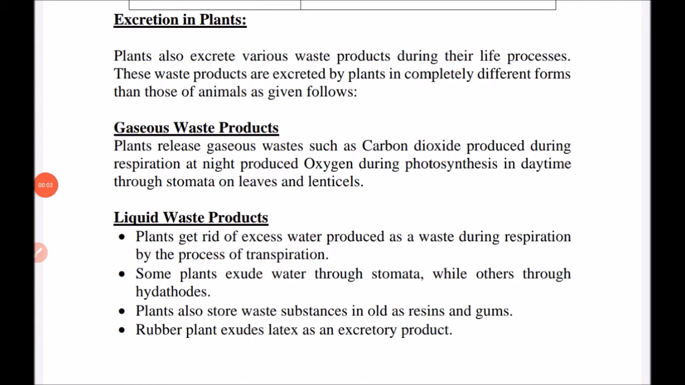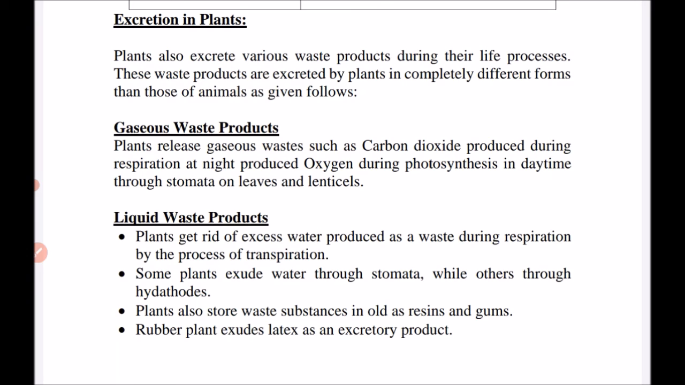Now we will study excretion in plants, and how excretion works in plants. Plants also excrete various products during their life processes, and these products may be completely different from those of animals. First is gaseous waste products. Plants release various gaseous wastes like carbon dioxide, which is produced during respiration at night, and oxygen during photosynthesis.